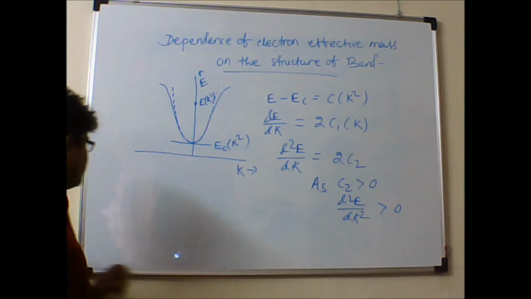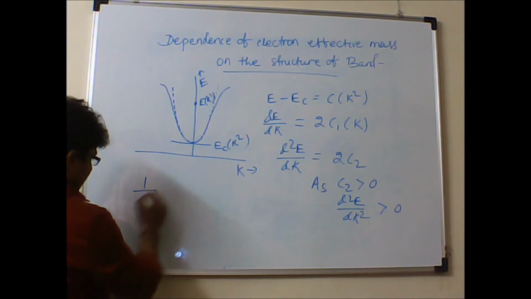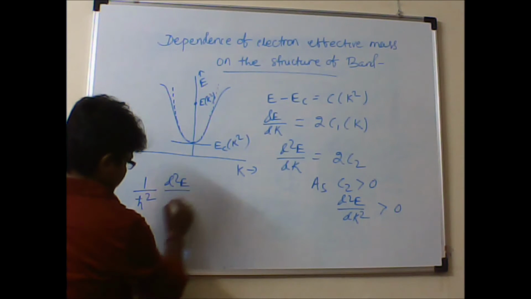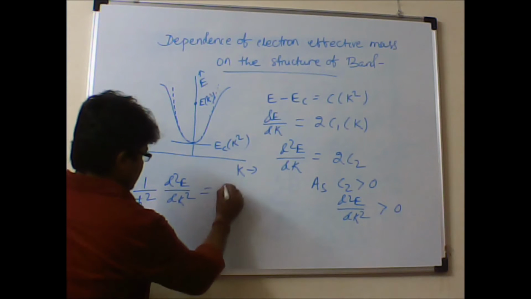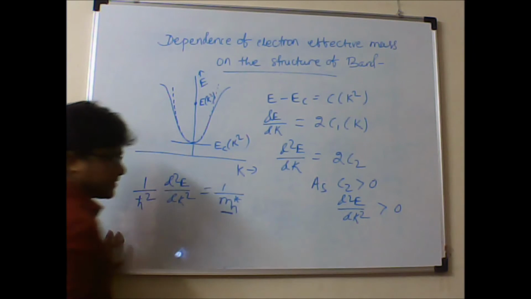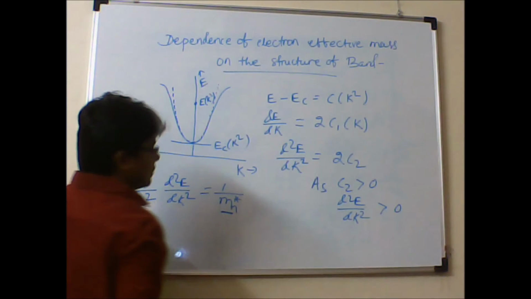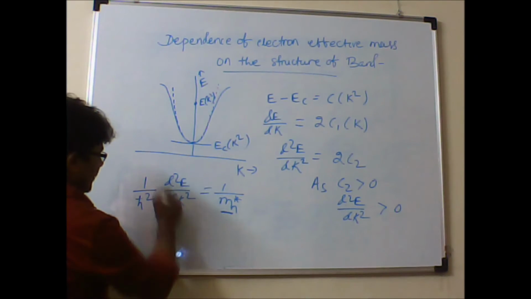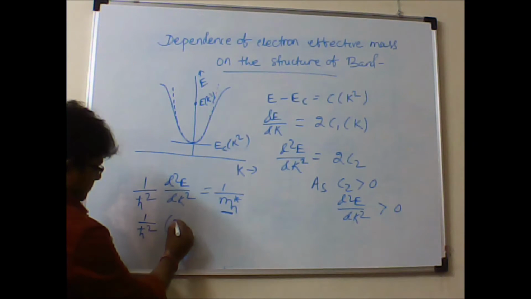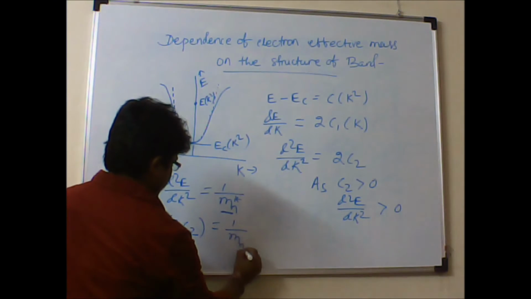Now, as we have already defined the effective mass of the electron, as per the definition, 1 upon h bar square times d square E by dk square is equal to 1 by mn star. This mn star is the effective mass of the electron. Now, as I said, d square E upon dk square is equal to twice C2, and we write the same 1 by h bar square times 2C2, some constant, equals 1 upon mn star.